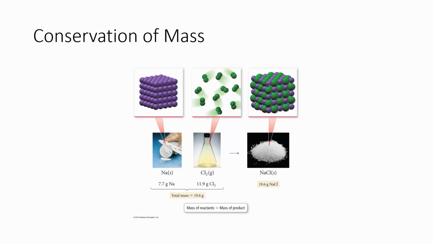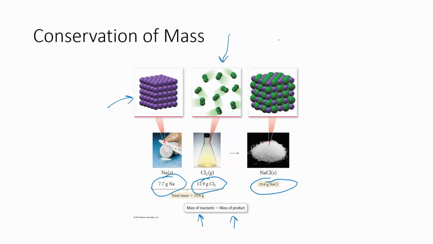The law of conservation of mass says that whatever I start with, so for instance 7.7 grams of sodium and 11.9 grams of chlorine, when we get sodium chloride as a product from the mixing of those two things, what we start with is what we end up with. Now that makes sense if we think about the fact that the sodium is made up of a bunch of atoms and the chlorine is made up of a bunch of atoms.